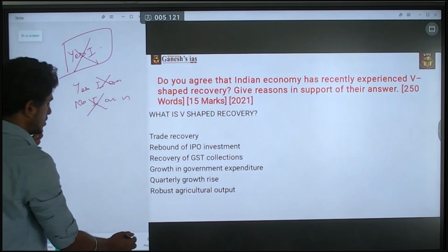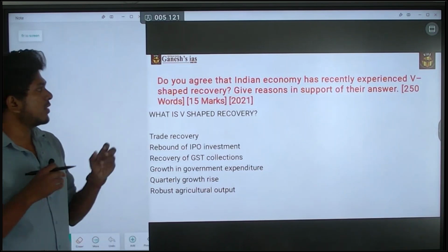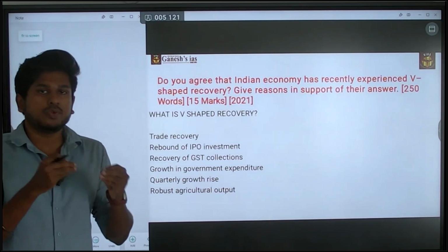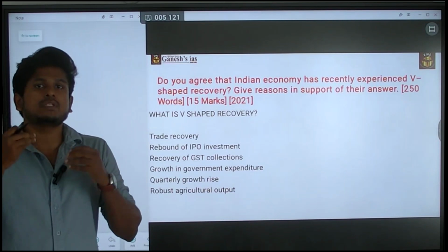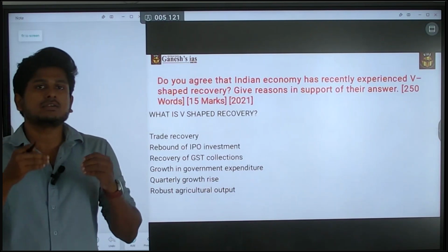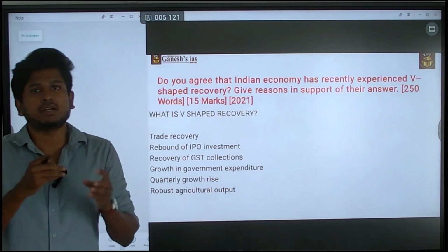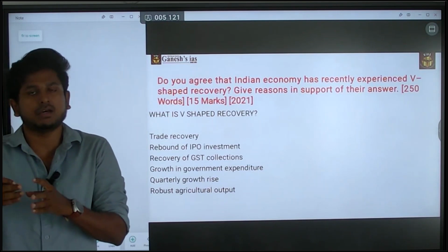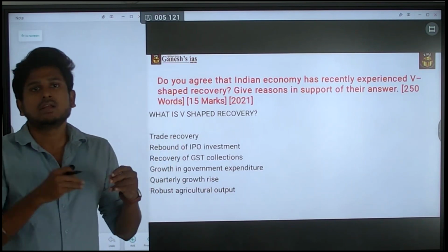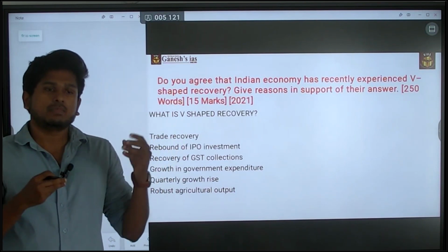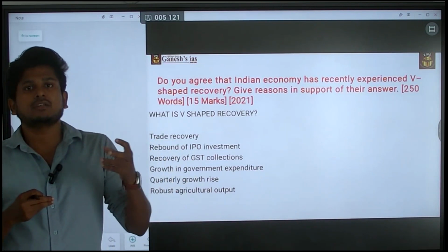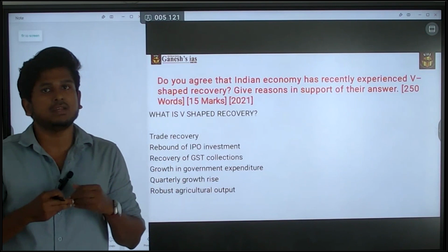Okay, please mind it. Just like that, you have to say that after the huge issue created by COVID-19, due to the government's activity and also due to the people's spending nature, there is a huge growth or recovery or rebound of the economy that happened in India. This is one of the simplest ways of agreeing to that statement. Or else you can say that by the huge spending of the governments, the recovery or the rebound of the economy has happened in India.